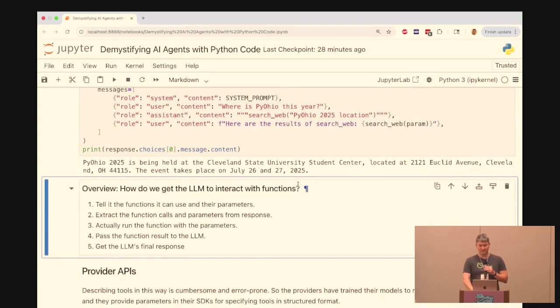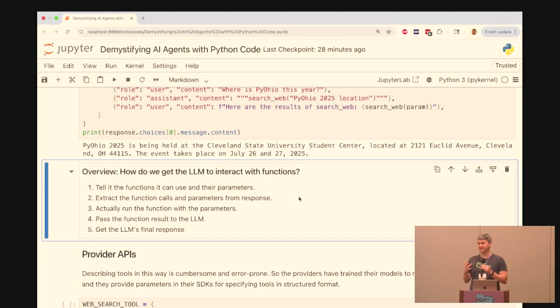So just to recap that section, because I think tool use is probably the most important, but also going to be the most complex. Overall, to get an LLM to use your functions as tools, you want to tell it the functions it has and the parameters to use. This was a search function, and you need to pass in one parameter that's a query.